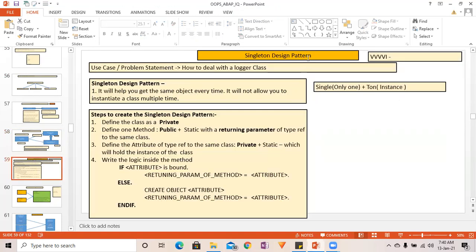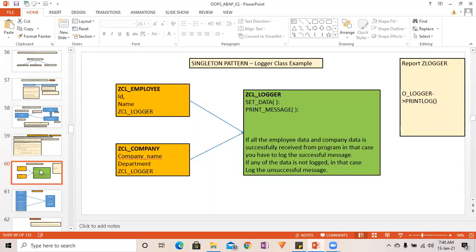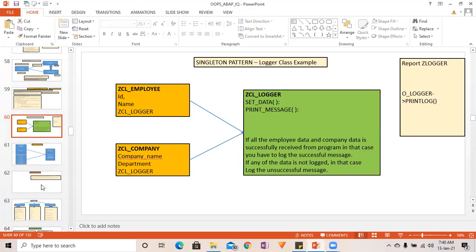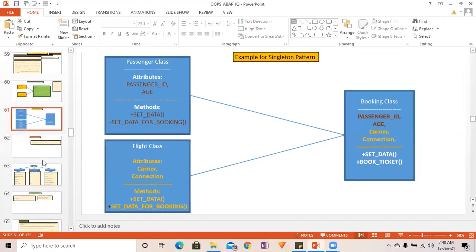And then we have seen about the singleton design pattern. It's a very important frequently asked question. Whichever the frequently asked questions are there, I'm just marking them over there. Those should be your first priority and the other things your second priority. We have seen some examples of the singleton design pattern, right? This is a logger class. And we have also seen the login class by taking the example of Flipkart in our previous session, right? Hope you understood. Now, this is one more example for the singleton design pattern, right?